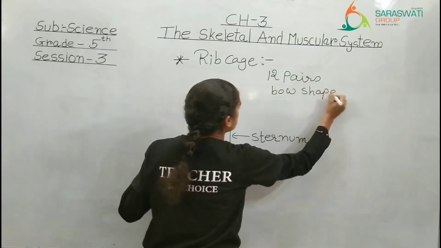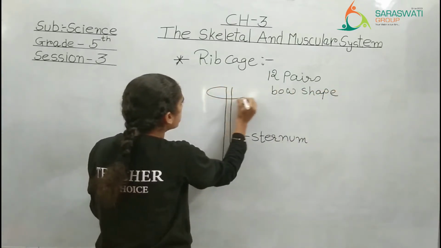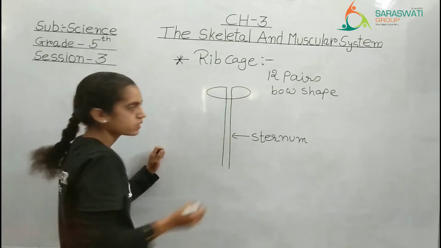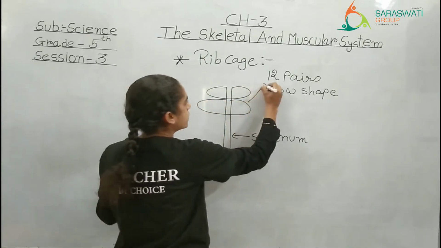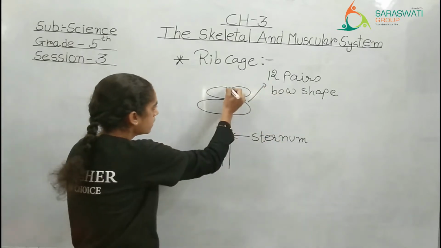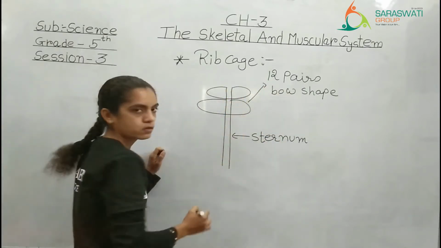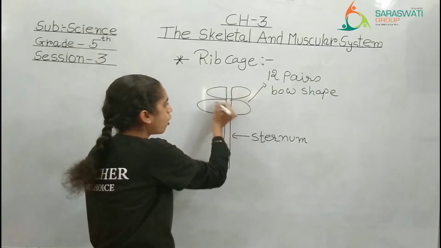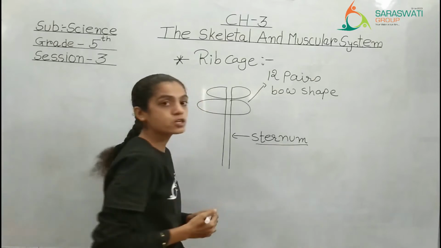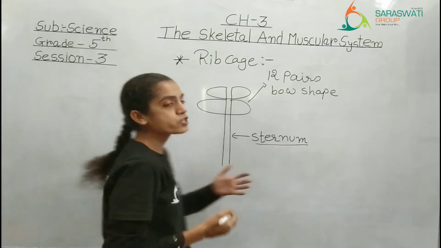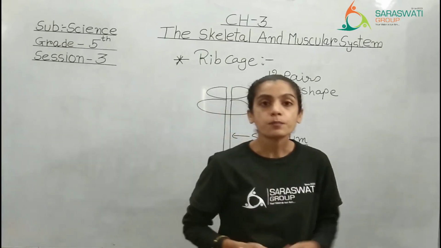That means from here to here, like a disc. How many pairs in total? 12. The middle bone through which these are all connected, that main bone, is known as the sternum. And which organs are they protecting?